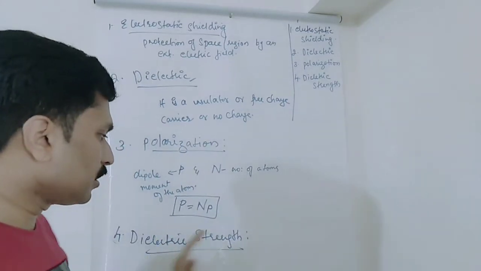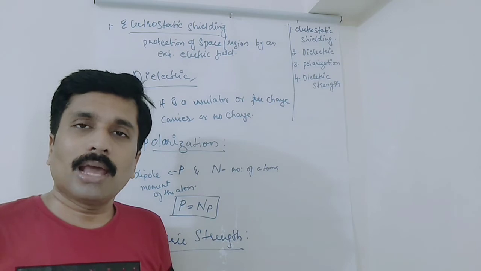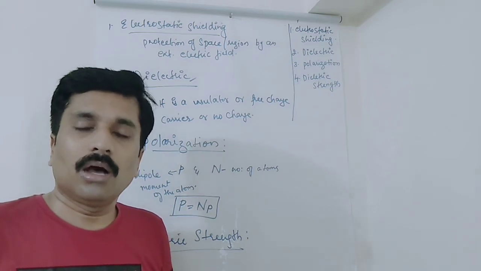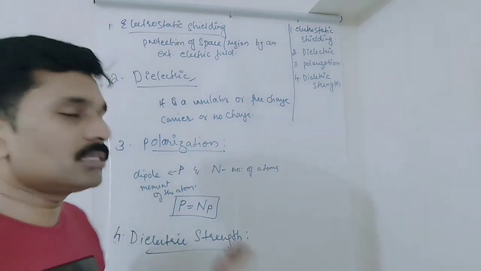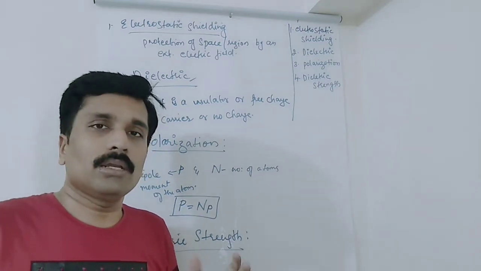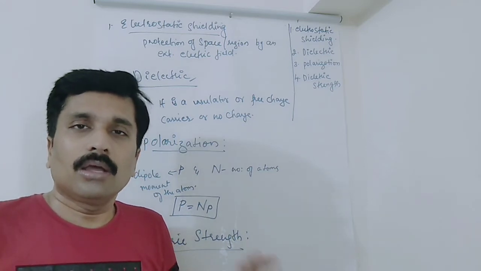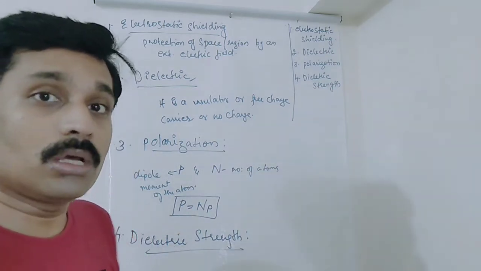And what is dielectric strength? It is the maximum electric field a dielectric can withstand without breakdown.